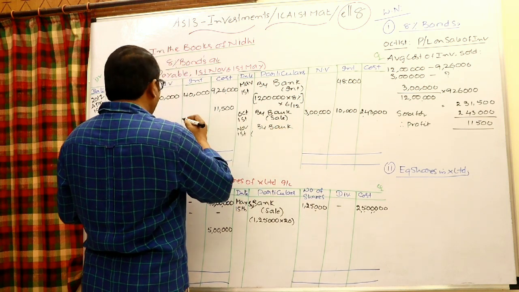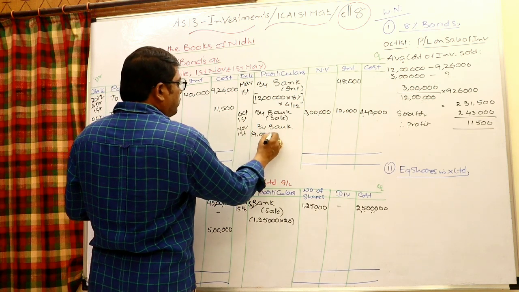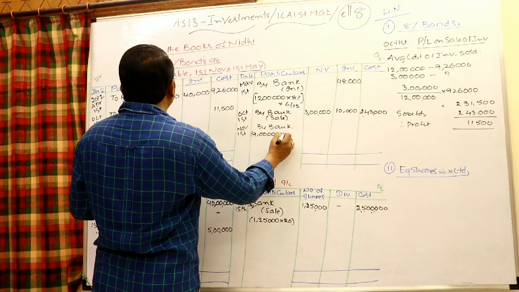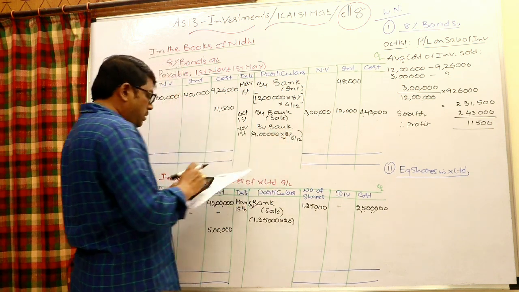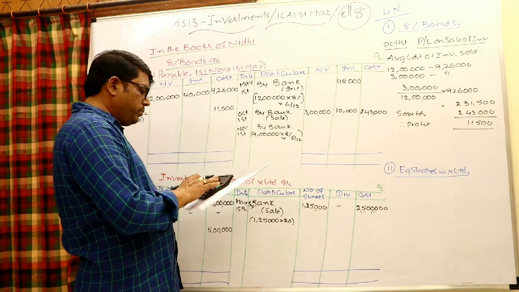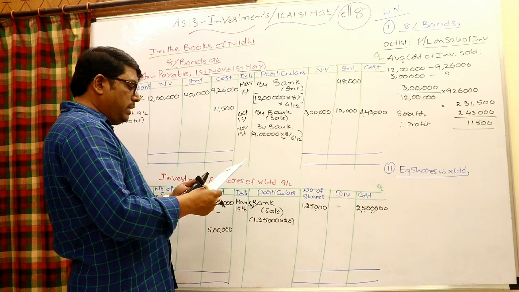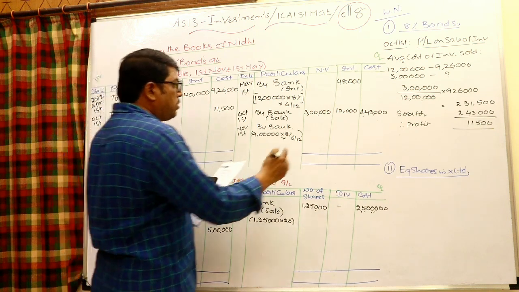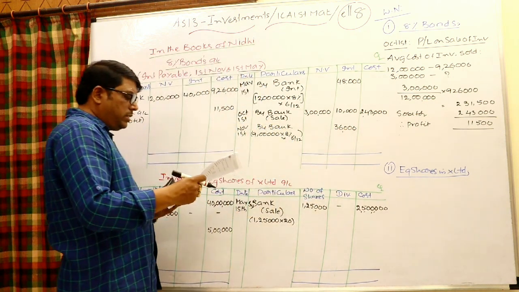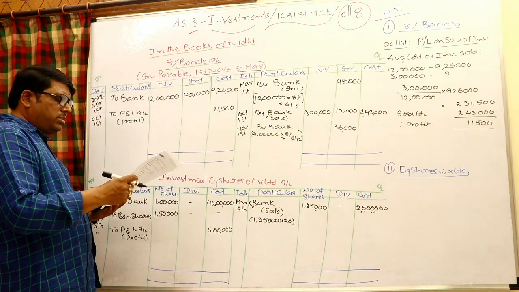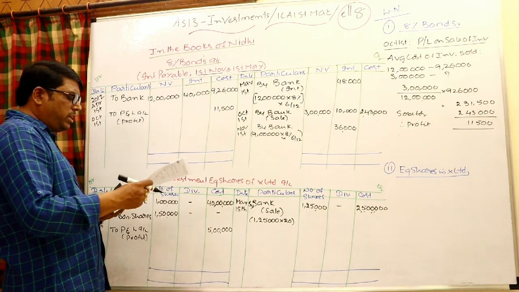Right there, out of 12 lakhs, 3 lakhs already sold. Only 9 lakhs you are having with you. 9 lakhs into 8% into 6 by 12. The interest is 36,000. Write in the interest column 36,000. On December 31st received 18% interim dividend on equity shares including bonus shares in X Limited.